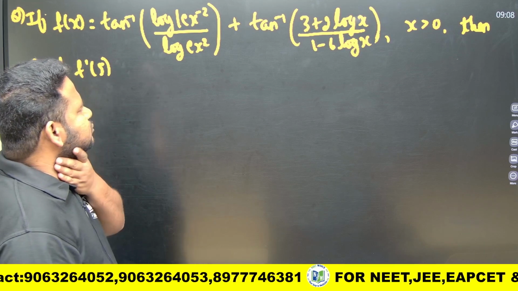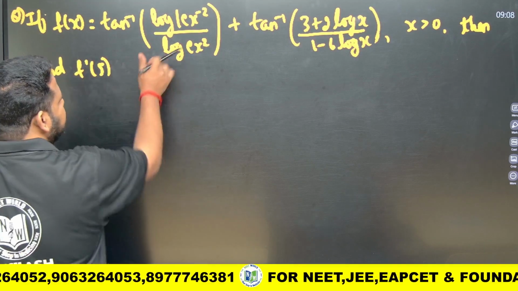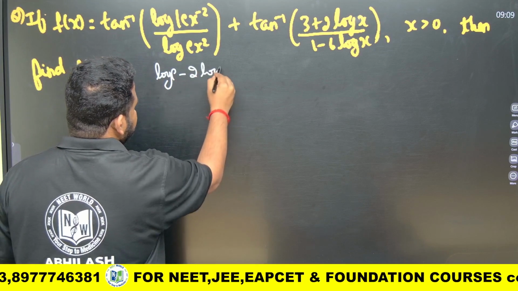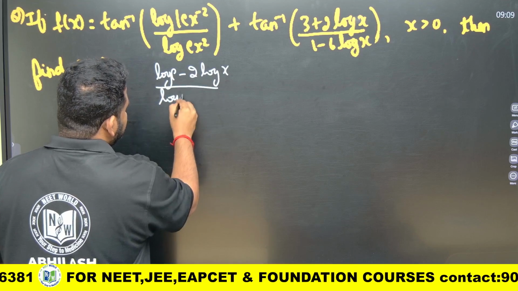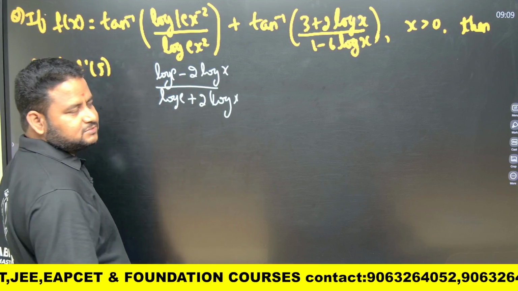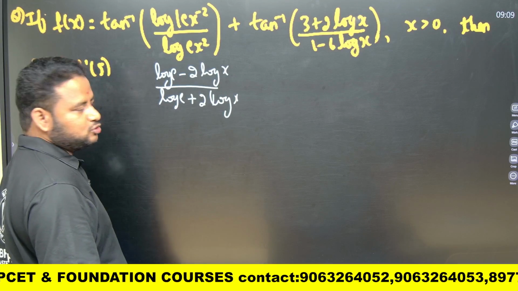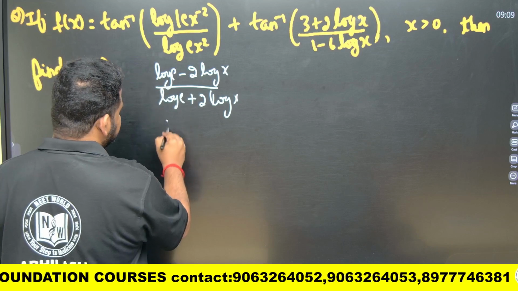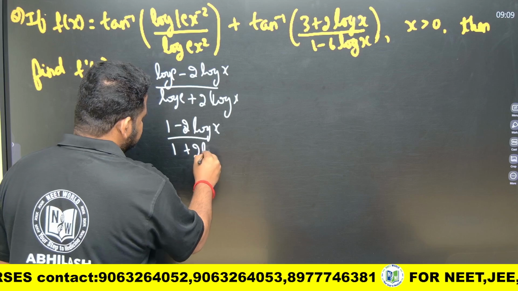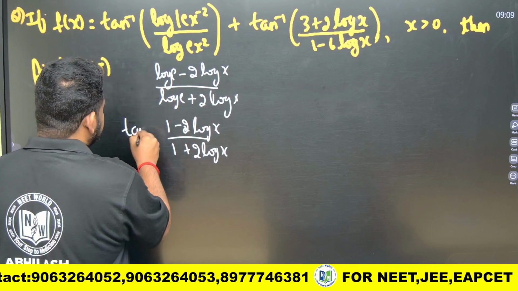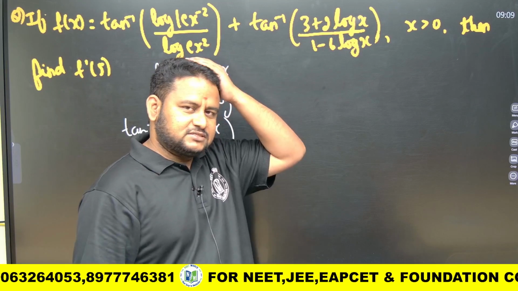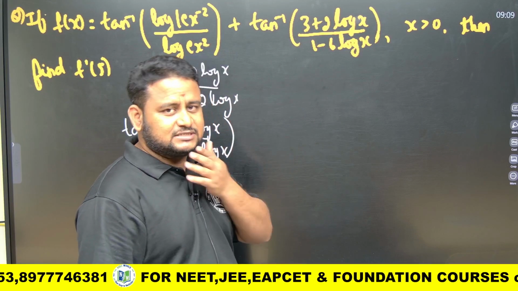Let us use the knowledge of logarithm here. So, what is in the bracket? I can write it as log e minus 2 times log x divided by log e plus 2 times log x. Log of ab can be written as log a plus log b, similarly log of a to the power b can be written as b times log a, the same thing that I have used. So this is nothing but 1 minus 2 log x by 1 plus 2 log x within tan inverse. Now, what about this? See here, 3 plus 2 log x. Tan inverse of something is given, which means within also I should get something in terms of tan only.